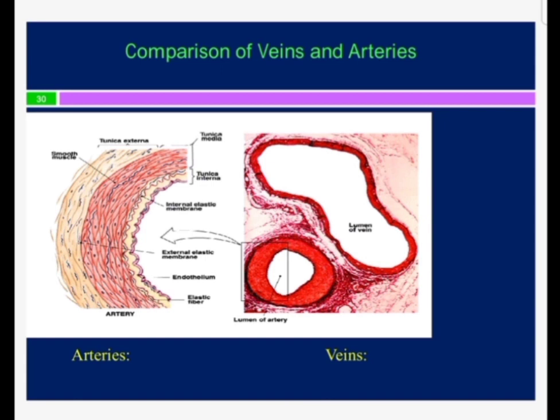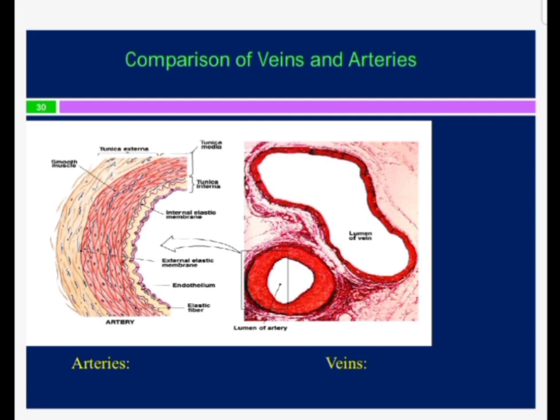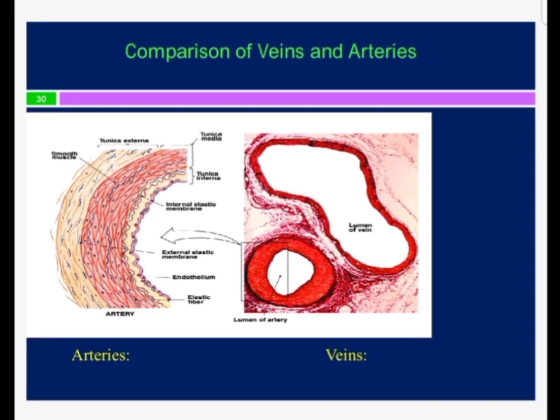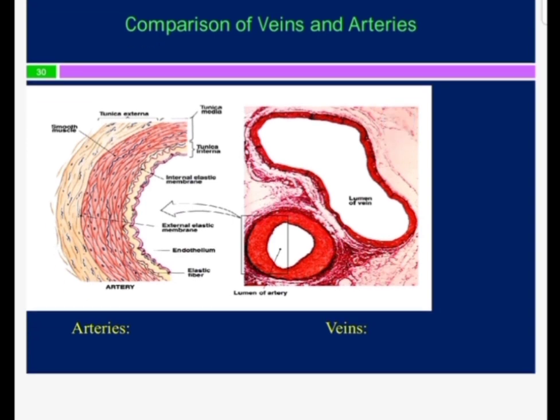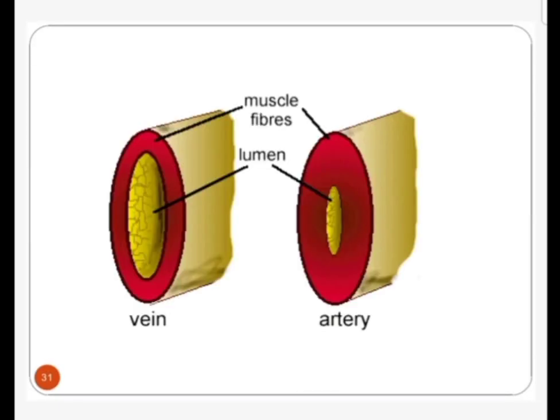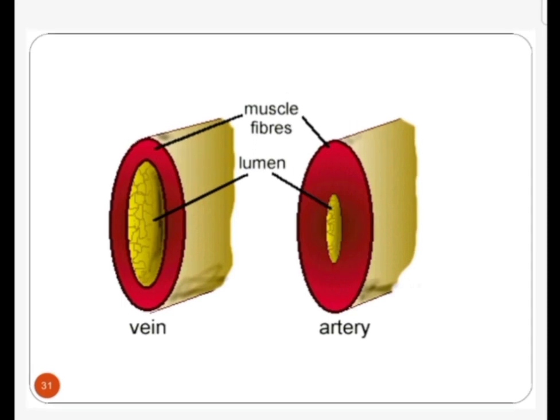The corrugations are because of the post-mortem contraction of the smooth muscles present in the tunica media, and this gives rise to this corrugated line. Then we have the adventitia, and in between the media and the adventitia again there is a corrugated line, which is known as the external elastic lamina. So this is the artery, this is the vein.